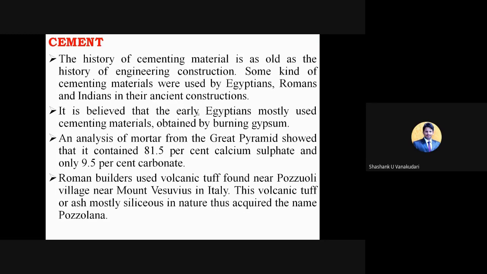For example, silica gives certain strength to the cement. Like that, different chemicals are used for various applications in the manufacturing of the cement. And for that name only, whatever the raw material, the volcanic tuff which is found nearby Mount Vesuvius in Italy.